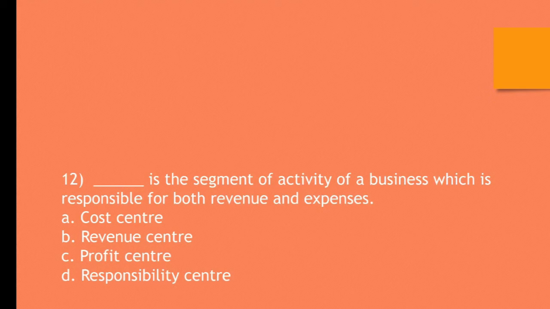Question number 12. Dash dash is a segment of activity of a business which is responsible for both revenue and expenses. A. Cost center, B. Revenue center, C. Profit center, D. Responsibility center. The correct answer is C. Profit center. Profit center is a segment of activity of a business which is responsible for both revenue and expenses.